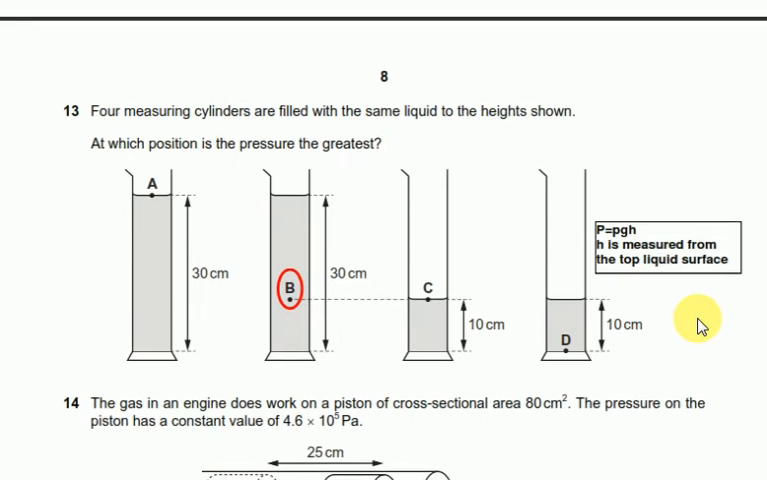Question number 13 says that 4 measuring cylinders are filled with same liquid to heights shown. At which height is the pressure the greatest? That's a simple application of pressure equals rho g h. You have to know that this h is measured from the liquid's top surface. It's 0 at the surface, and then it goes down and down and down. So at this point, this distance is greatest. Over here it's 0, over here it's 0, over here it's 10, and over here it's more than 10. Okay, it's about 20 centimeter. So that's the greatest pressure.